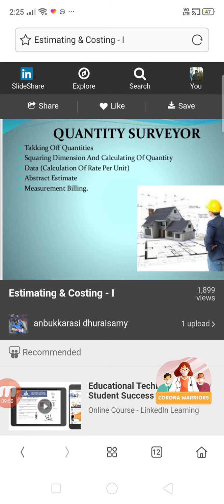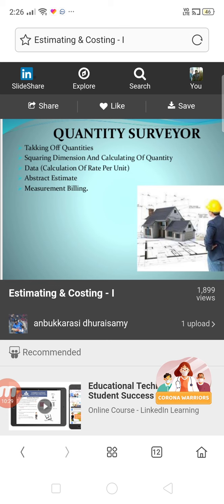Quantity surveyor. As you all know, what is the role of a quantity surveyor? The first foremost important thing is going for the calculation of the quantities in the form of abstract estimate or in the form of detailed estimate. How will you be calculating? Obviously based upon the drawings. In the drawings, for any particular activity, let us say construction activity, we have LBD, so length, breadth, depth. So based on this calculation, you will be going for the calculation of quantity of